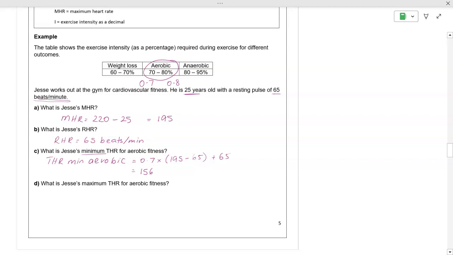Then we've got our maximum. So our THR maximum for aerobic. It's the same formula, it's just we go to our maximum. So 0.8 multiplied by our maximum heart rate, minus our resting heart rate, plus our resting heart rate. And that tells us our maximum is 169 beats. So in order for him to be actually doing something, feeling it, but not being pushed to his limits, he needs to keep his heart rate between 156 beats and 169 beats per minute.